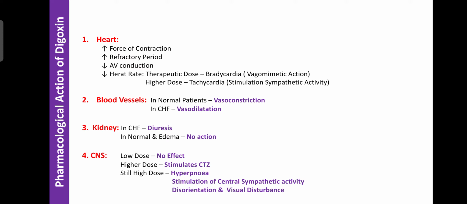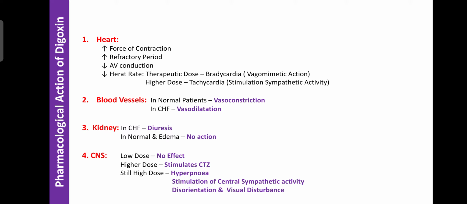Where it can cause the accumulation of calcium. Due to accumulation of calcium, it can enhance the force of contraction, and it can also stabilize the cardiac muscle membranes, or the plasma membranes of the cardiac cells. Due to that, it can increase the refractory period. Refractory period is nothing but the time before the next stimulus or next depolarization. That time is known as the refractory period.